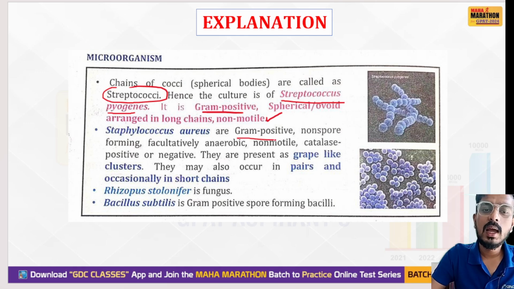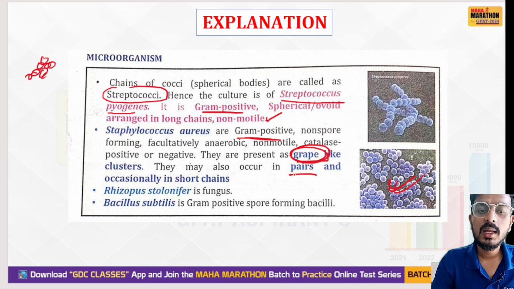Staphylococcus aureus are gram positive, non-spore forming, facultative anaerobic, non-motile, catalase positive. They are present in a grape-like structure. They also occur in pairs and occasionally in short chains.